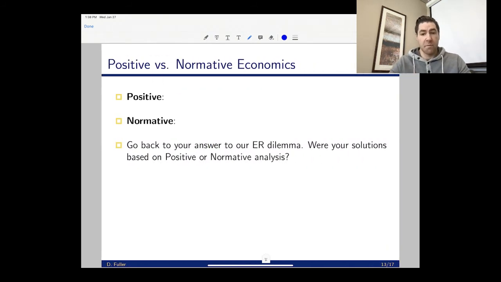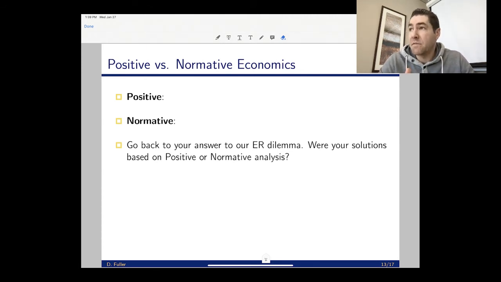So let's think about some examples of this. If you think about our ER dilemma and your discussions about that throughout the week, is that going to be positive or normative analysis? What do you think? So just kind of in your head, think of, all right, so I think based on those definitions, what would it be? Now, parts of your discussion may dive into positive statements, right?